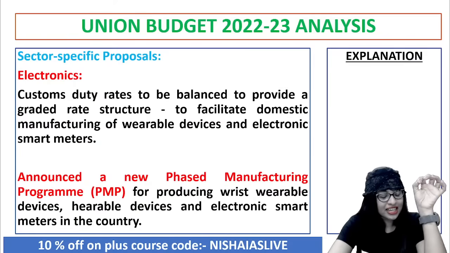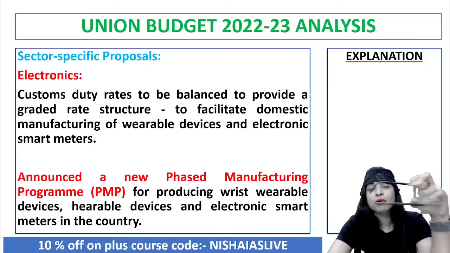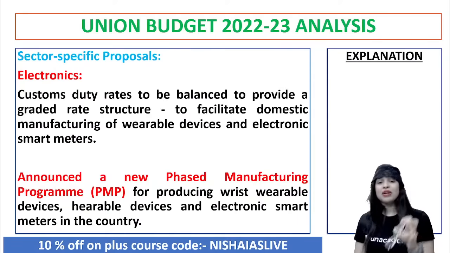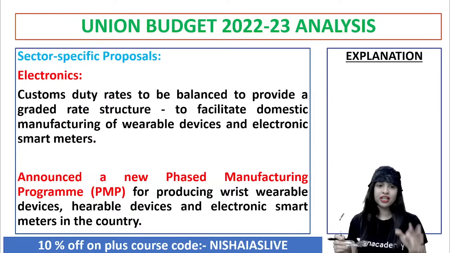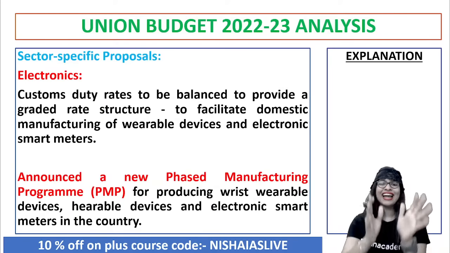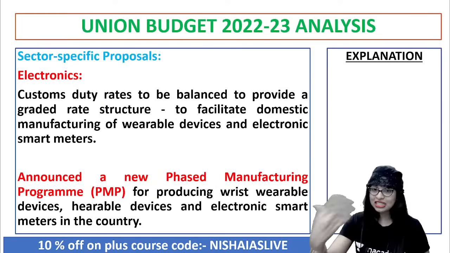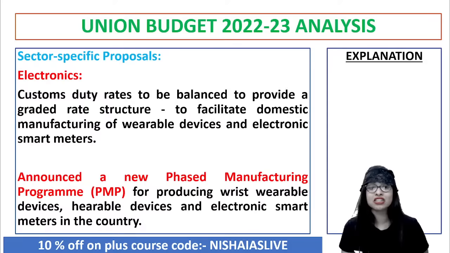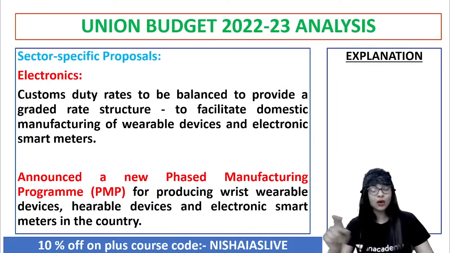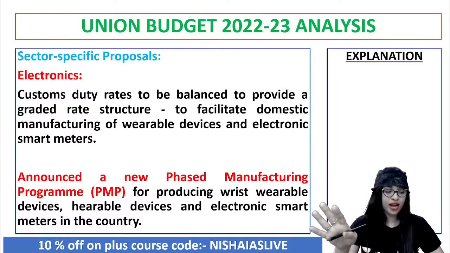Now, this is very interesting, guys. There are some sector-specific proposals given by the government under the indirect tax regime, GST. It is said that the customs duty rates put in the context of electronics will be balanced. Why? Because they'll be able to provide a graded rate structure, because they want to facilitate domestic manufacturing of wearable devices and electronic smart meters. Now, there are some things that have been costing too high in the current budget. Let me quickly tell you, it's very interesting. Take care.